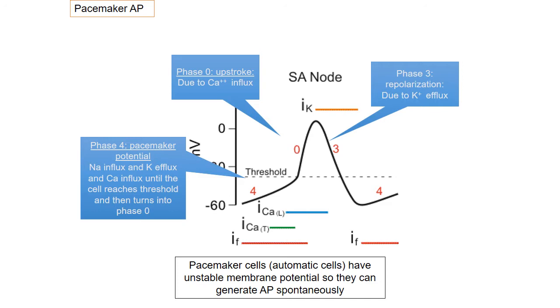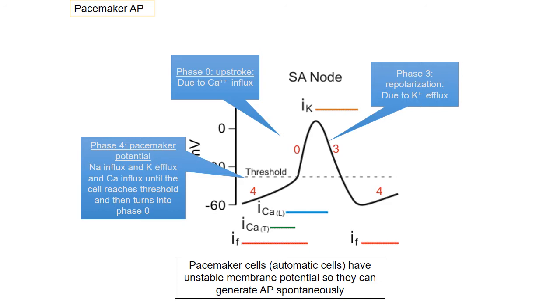At phase 4, the pacemaker action potential is due to sodium influx, potassium efflux and calcium influx until the cell reaches threshold and then turns into phase 0. Phase 0 is the upstroke. That upstroke or depolarization is due to calcium influx. And there is no phase 1 and phase 2 in the pacemaker action potential or SA node action potential.